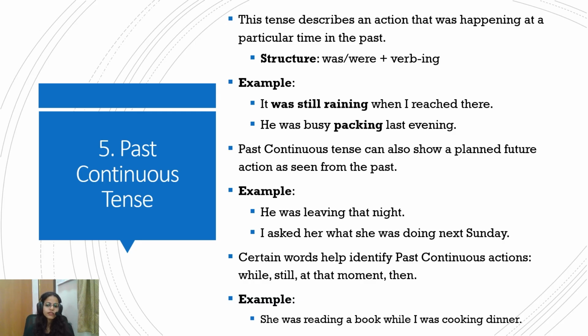For example, it was still raining when I reached there. So when I reached there, I saw an action in progress, the rain happening, so I want to show this action was in progress when I reached, and that is why we use past continuous. He was busy packing last evening. So last evening is also a point in the past, and the action was in motion at that point, it was in continuation at that point. So the ing form is always showing an action in progress, and the action in progress is also in the past. Okay, I hope you understand.